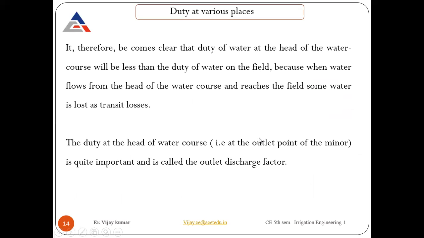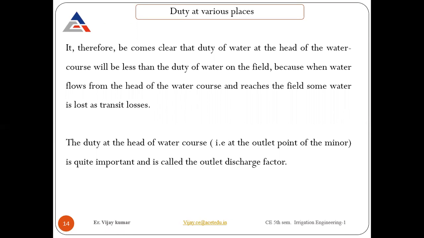From the diagram, it is clear that the duty of water at the head of the water course will be less than the duty of water on the field. Because the water that is actually supplied to the land, that is the water we utilize for the field, is considered to be duty. Whatever the water at the head is not the matter.